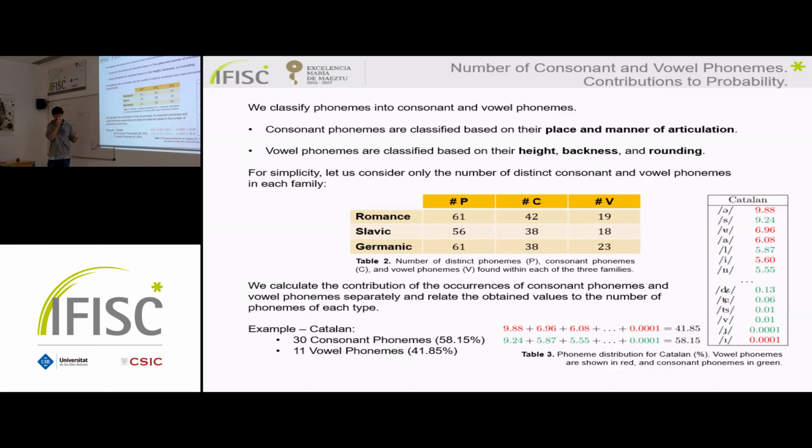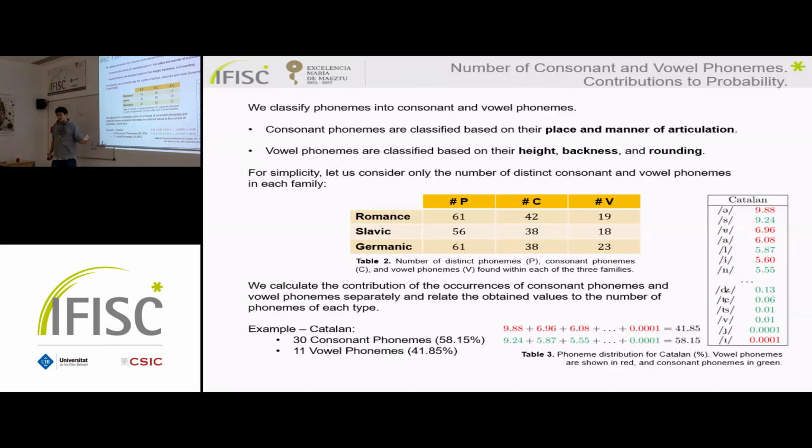For a more extensive word, what we see is the contribution of each of these types of phonemes, the consonant phonemes and the vowel phonemes. Let's take a look at the case of Catalan. It has 30 consonant phonemes according to our distribution, and 11 vowel phonemes. But if we take the frequencies of occurrence of each one of the different phonemes, the vowel phonemes in red and the consonant phonemes in green, and we add their contributions, we obtain this value.